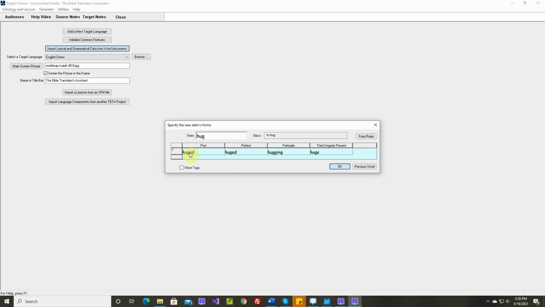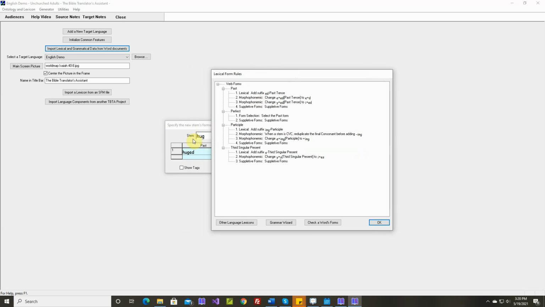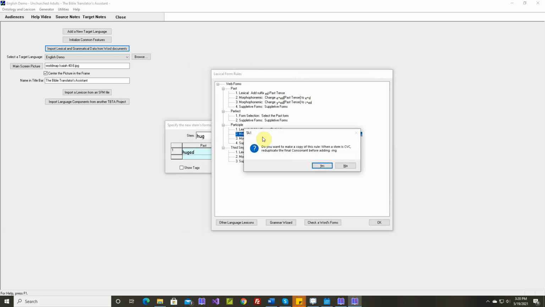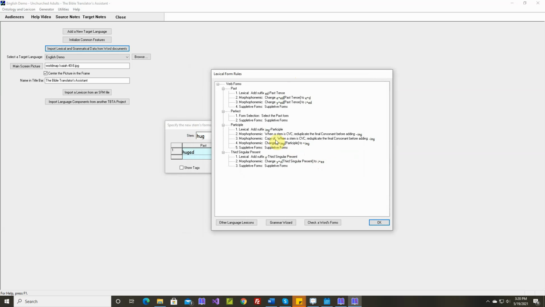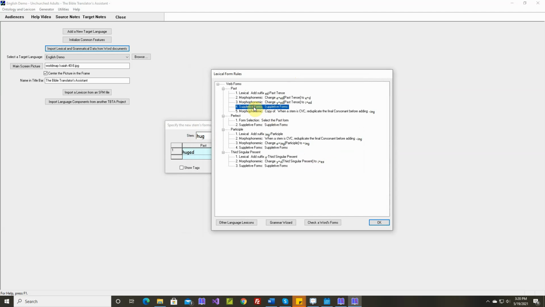Okay, this should be a morphophonemic rule. If the stem is CVC, reduplicate the final consonant before adding ED. Okay, we have a rule like that here. That's in the participle. We want this for the past tense form. So let's make a copy of this. I'm going to select it and push the control key. Do you want to make a copy? Yes. So here's the copy. Let's move the copy up to the past tense form. We have to move it to the name. Are you sure you want to move this rule? Yes. Okay, and suppletive rules always come last. And let's edit this.